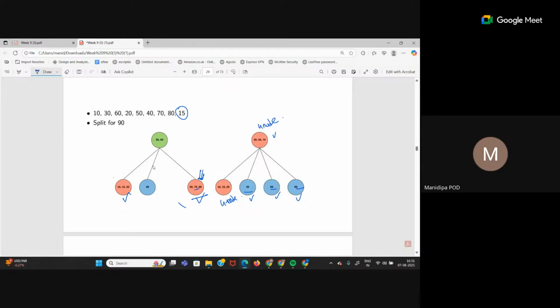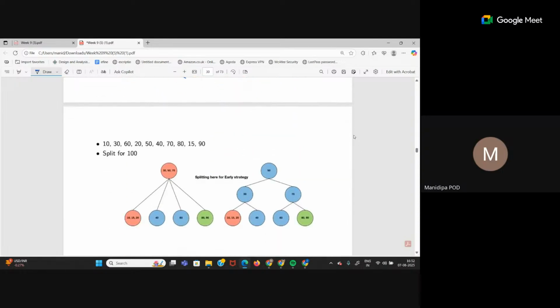So first the two 4 nodes are created. Then I start the splitting. So 70 will go one level up, so 70 comes in the root node. Now the root node becomes a 4 node and this is also a 4 node. So at this point, you are entering 90 here. 90 can come, but these two also have to be split, right? So here again you are doing the early split strategy. See, there are no more insertions required in the root node, we are not inserting anything, right? The 100 can easily come here.